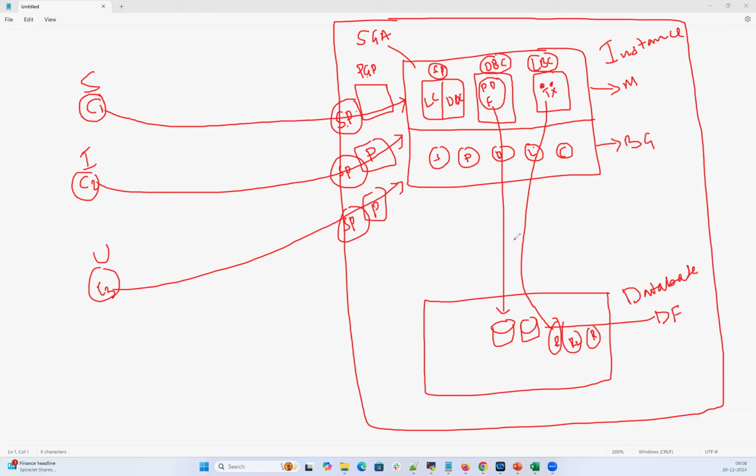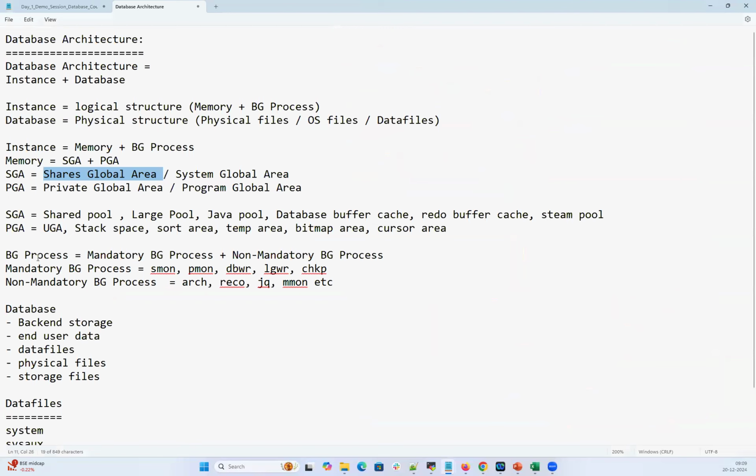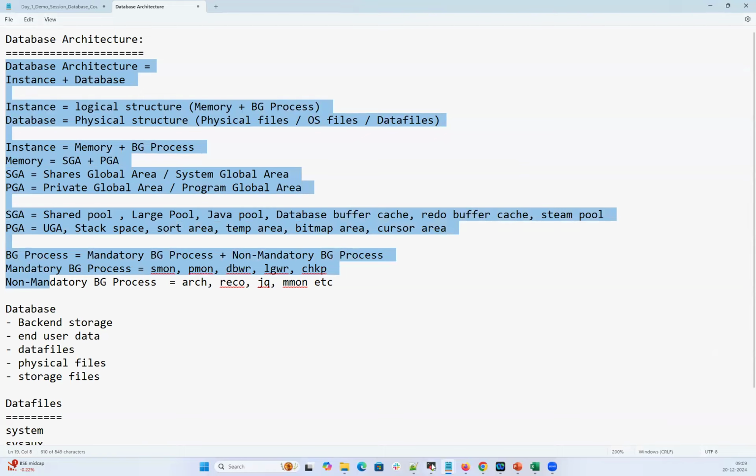Once you're able to explain this concept, that indicates how confident you are in your database skill set. Once this architecture and these fundamental concepts are clear and you're strong at this, you should be able to enhance your skill set and easily learn other advanced topics like RAC, Golden Gate, Data Guard and other stuff. Right, so that's a quick overview of the database architecture. Again, I have not covered everything, but if you're able to demonstrate this and answer that question, that is more than enough for any interviewer. So let me quickly show it on my lab here.